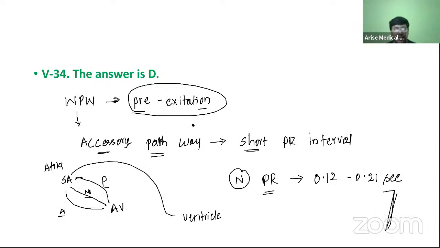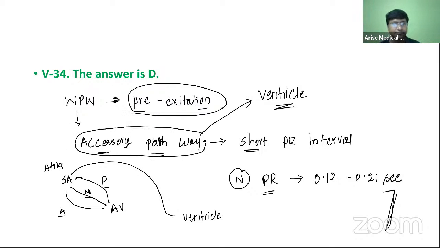And because of the presence of the accessory pathway, the ventricle is receiving the impulse via the accessory pathway. When the ventricle is receiving the impulse via the accessory pathway, there will be a very slow velocity of conduction.